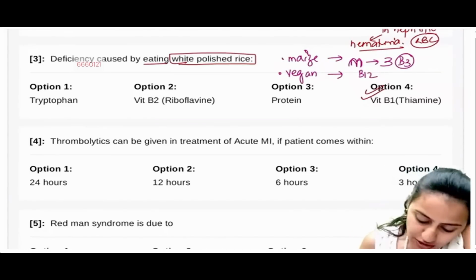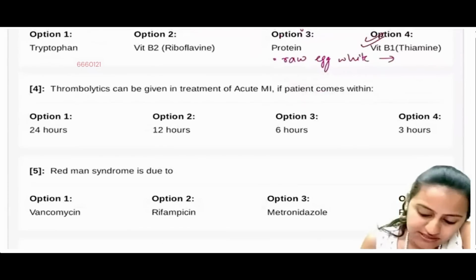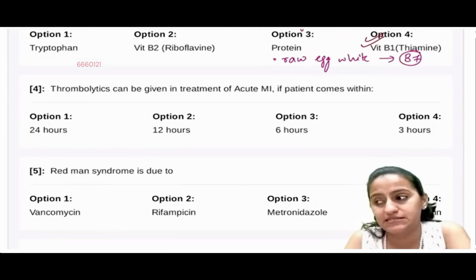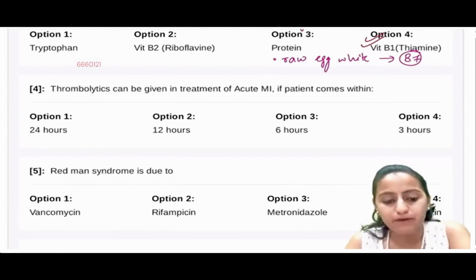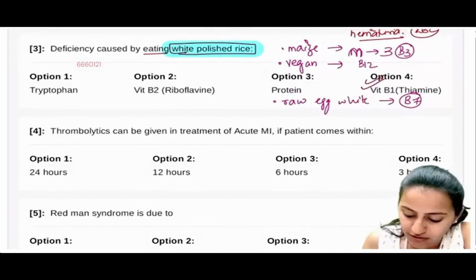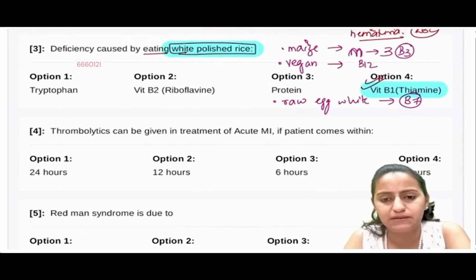Okay, eating of raw egg white. Raw egg white is what vitamin deficiency? Biotin. Okay, vitamin B7, biotin deficiency, because there is avidin present in raw egg white. So remember, white polished rice is going to be deficiency of vitamin B1. Okay, that is vitamin B1.